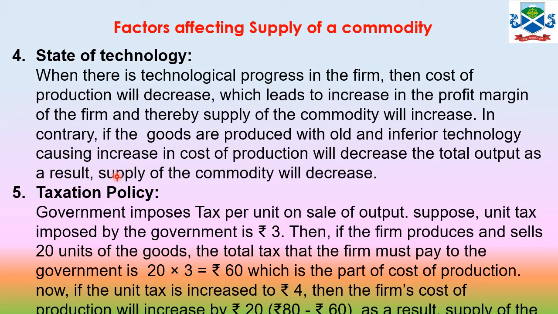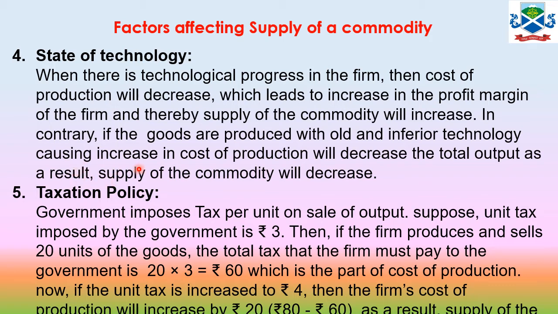Next one is taxation policy. The government imposes different taxes on goods. Like right now, we have GST, and there are different slabs of GST. They are charging on goods starting from 0%, 5%, 12%, 18%, and 24%, as well as 28%. So these are different types of tax the government imposes on goods and services.